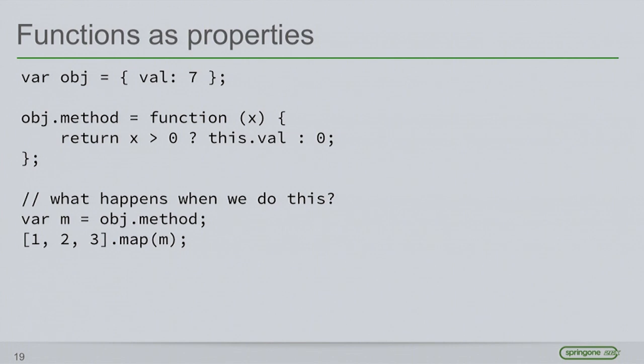So again, functions can be properties. And in this case, I've got an object, and I'm assigning a property to it that is a function. I'm just calling it method here. So in this case, you also see that we're referencing this. This function has a context. So that when we call object.method, this function will execute in the context of this object. But what happens if we get a reference to method and then call it directly? What happens to the context here? It's probably not what you're expecting.